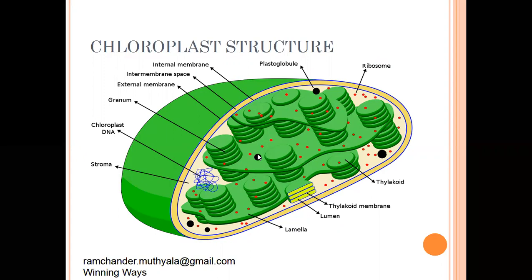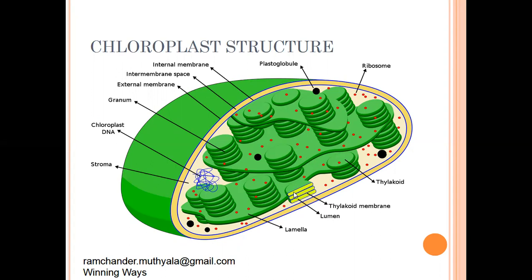Photosynthesis mainly has two phases: the light phase and the dark phase. The light phase occurs in the thylakoids. The dark phase occurs in the stroma of the chloroplast. The thylakoid contains two layers, and below the two layers one empty space is present, called the lumen.